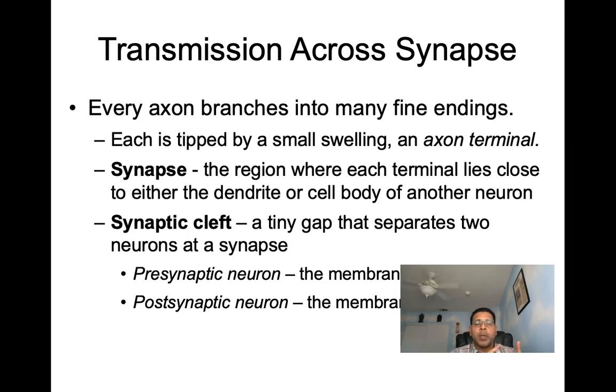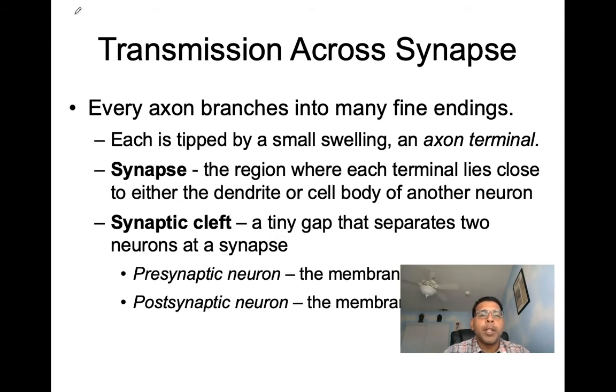So we saw that before. The axon ending of one cell, one neuron, is able to communicate with the dendrite of another. So that's where we're at now. We're at the synapse, and we're going to see how one cell communicates with the next. Here we can see every axon branches into many fine endings. So let's look at that.